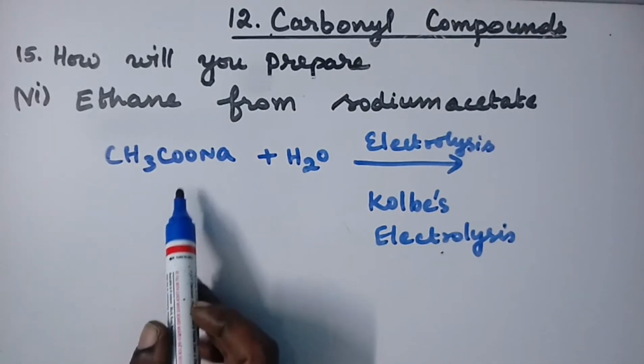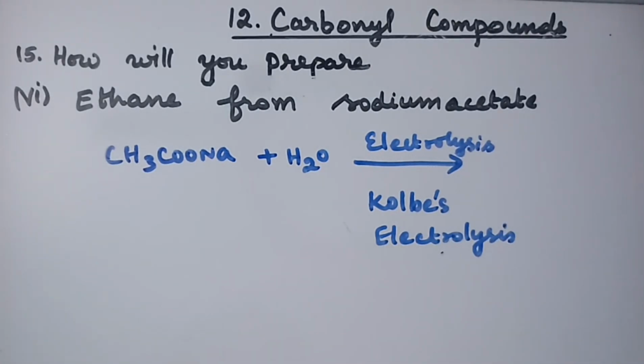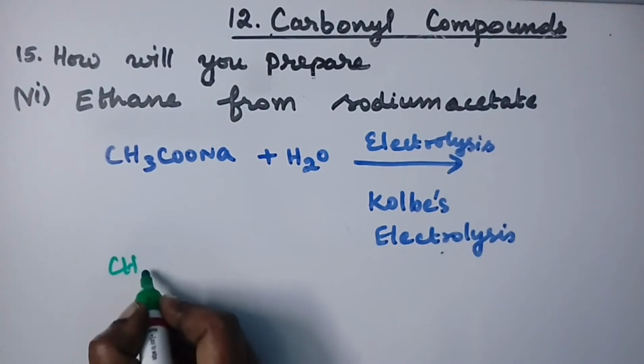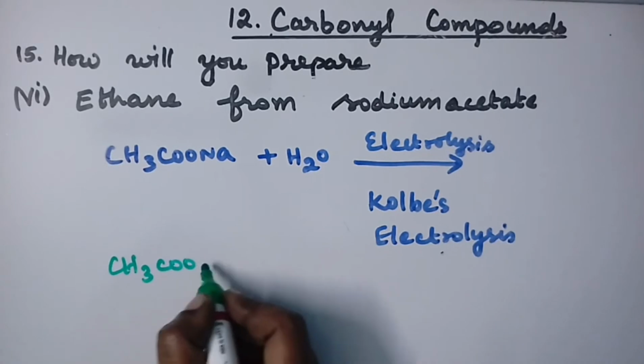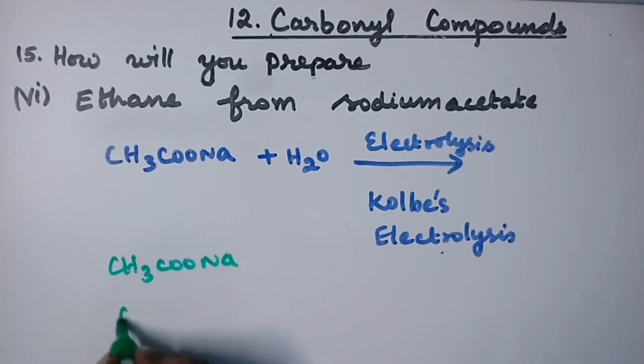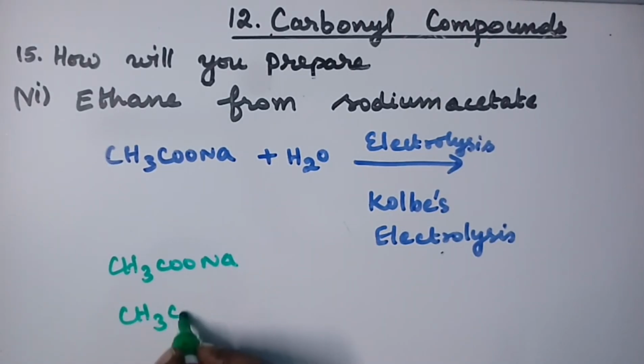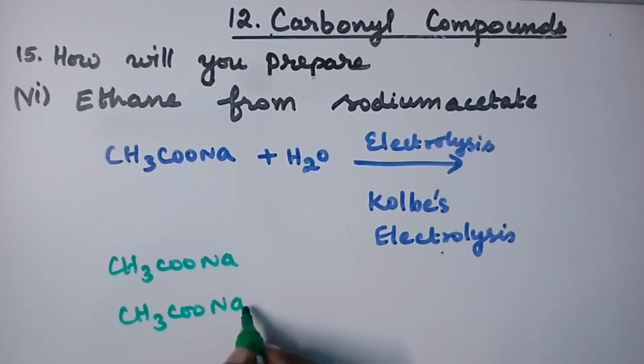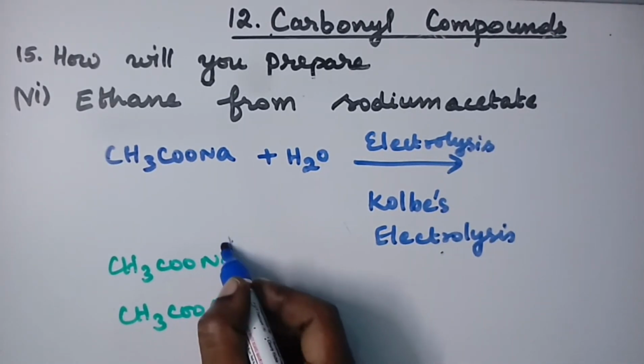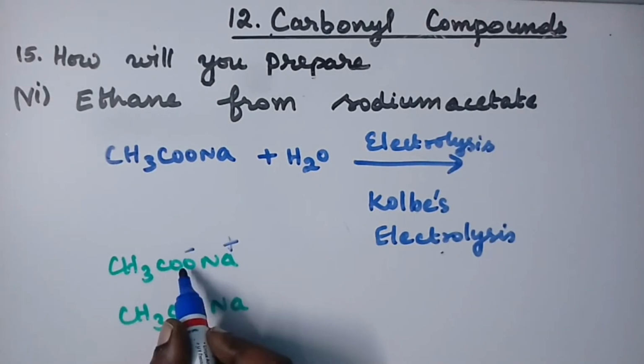During this reaction, CH3COONa separates. Two molecules of CH3COONa react and divide like this: Na+ and CH3COO-.